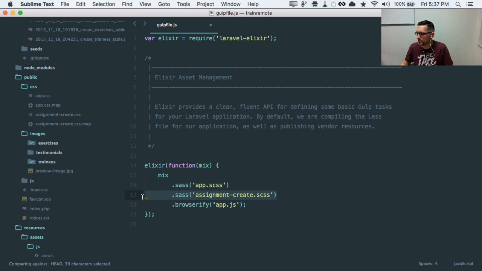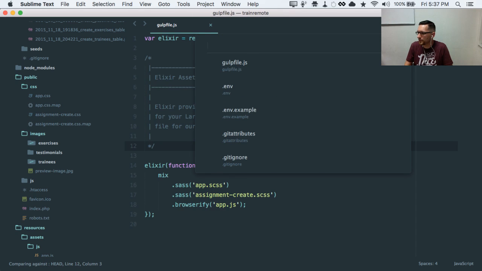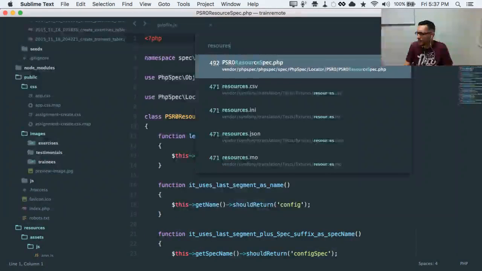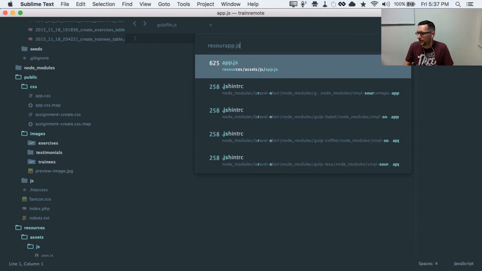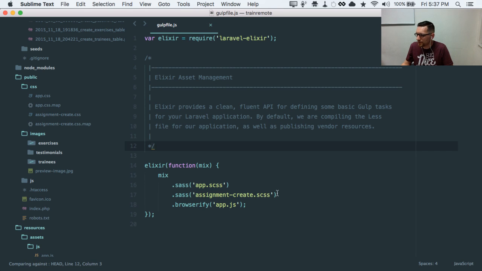I did create a special SAS file for this, and right now all of the code is actually, that's not the right, what is it, resources, app.js, I think. There's nothing in here. I don't even know why I need to show you. There's nothing in here. Everything is on the page other than the SAS, and eventually I'll extract all the other pieces out, the components and everything. But right now everything just lives there, so let's go there.